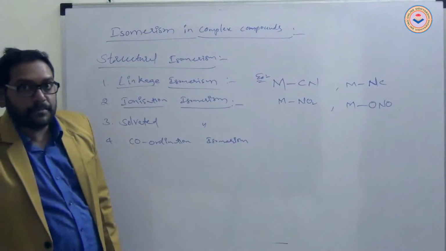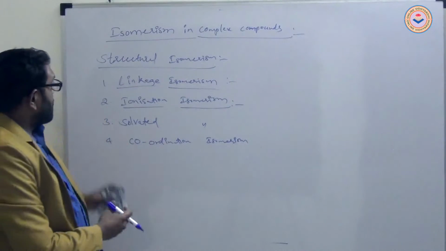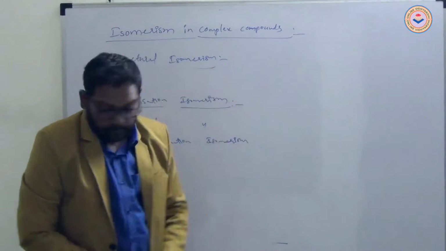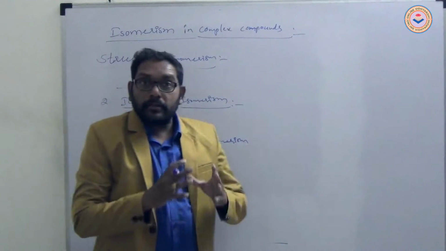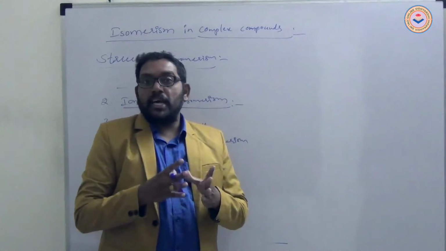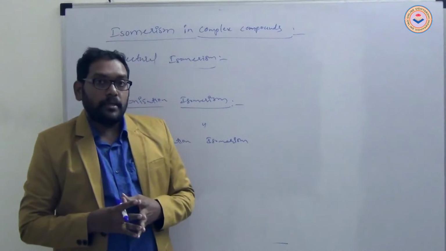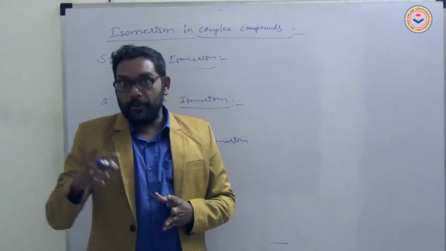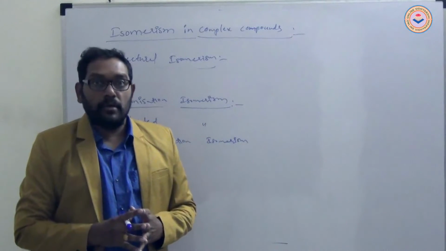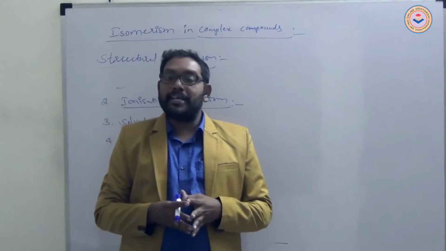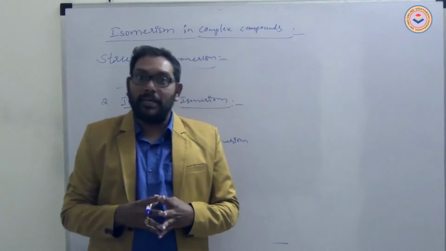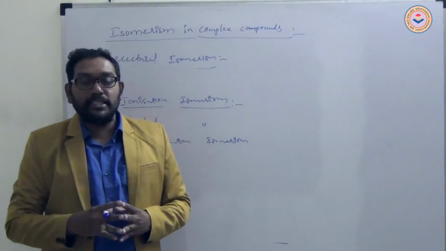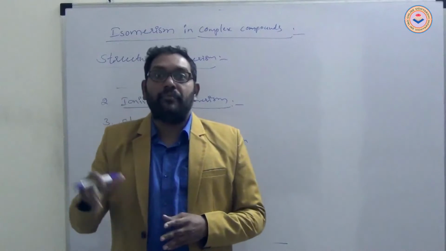Ionization isomerism. In ionization isomerism, the complex compounds have the same molecular formula, but when they are ionized, they produce different ions. When they are ionizable, it means they are soluble in water, and they ionize to give different ions in water.